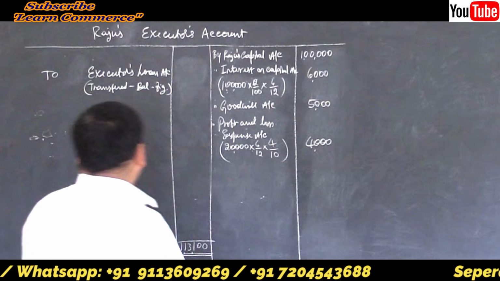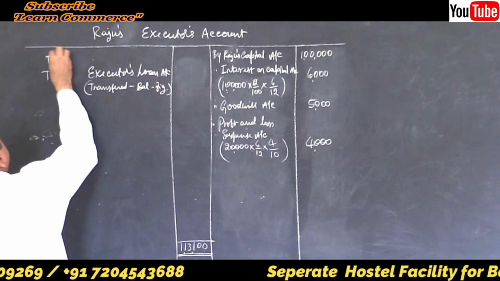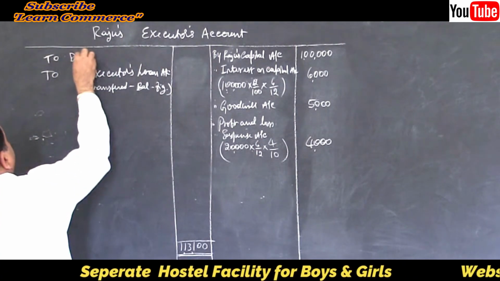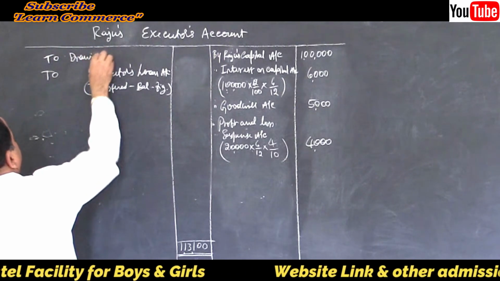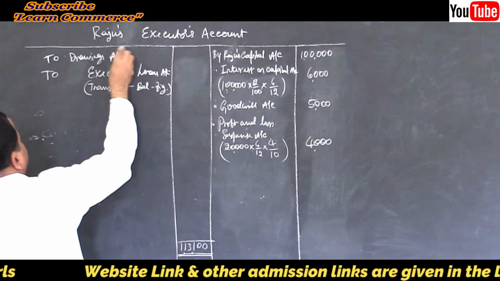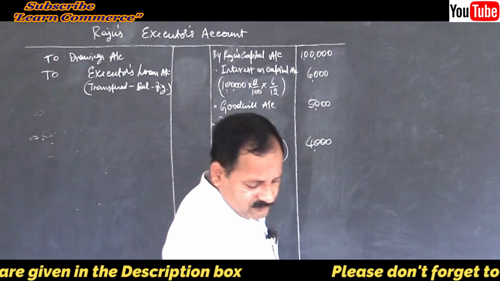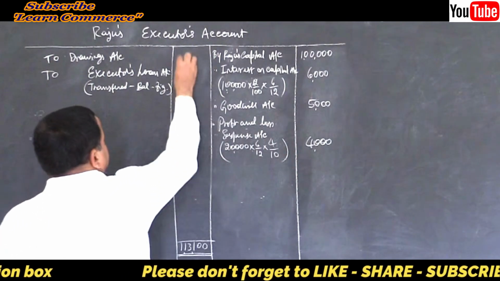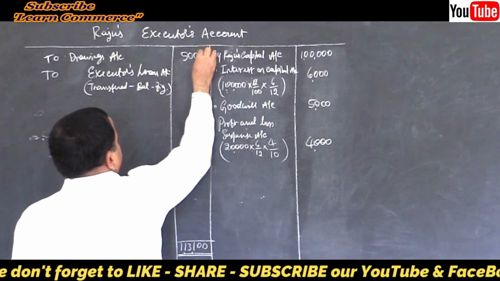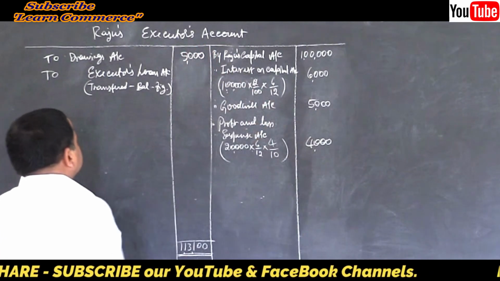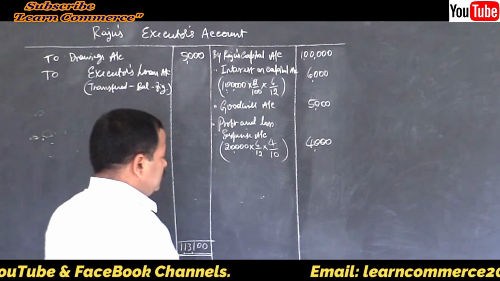There is a drawing, right? So executor's account, so write to drawings account. Drawings account. How much it is? 5,000. Now take the total.